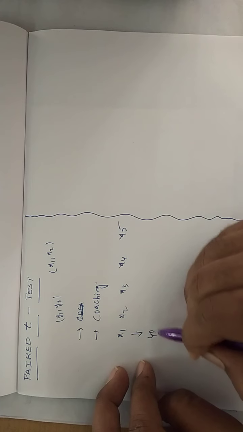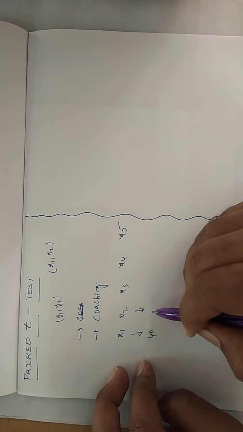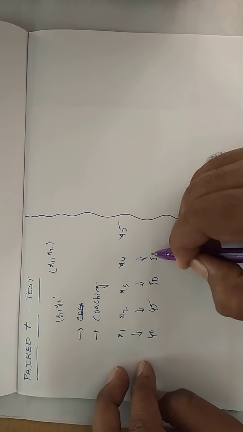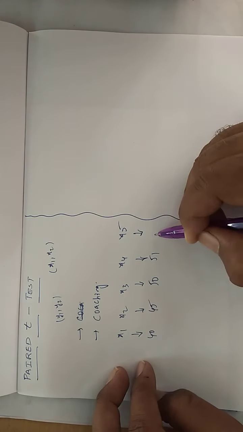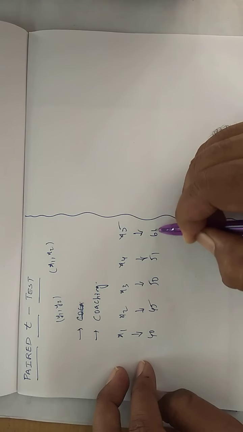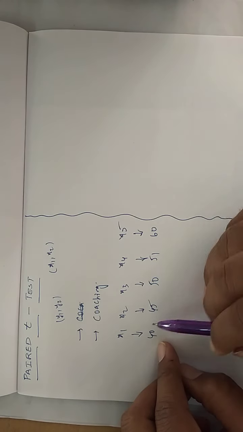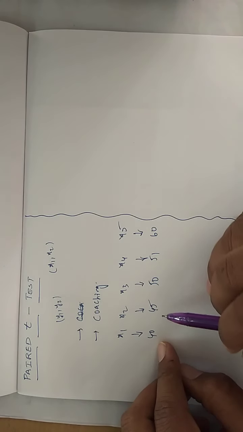Let us suppose x1 scored 40, the student x2 scored 45, this one 50, this one is 51, and let us suppose this boy has scored 60 marks. But if you consider a competitive exam, these are low scores.